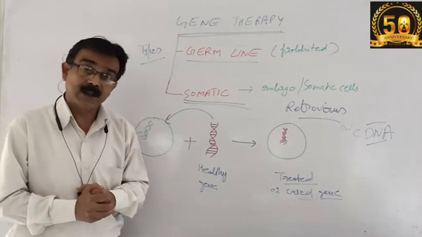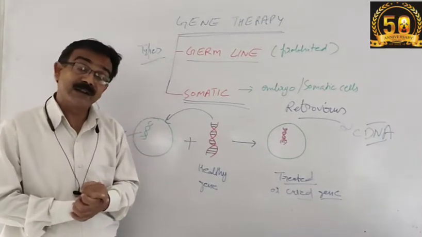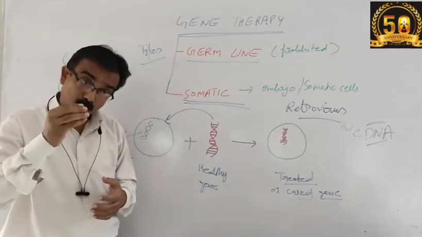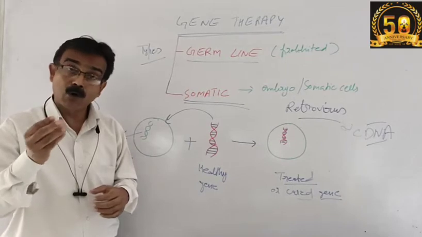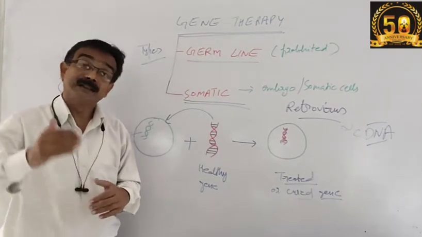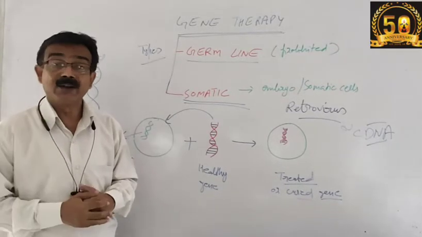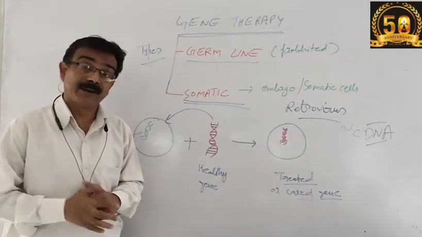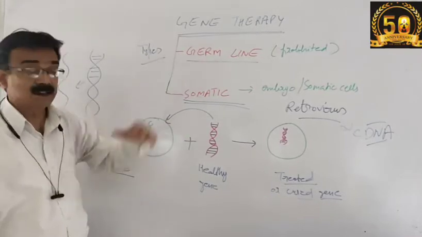Humans are triploblastic, meaning they develop from three germ layers. These germ layers develop all the parts of the body, or all the required genetic material that synthesizes the protein for the development of characters and of the body. So what happens in germline gene therapy?